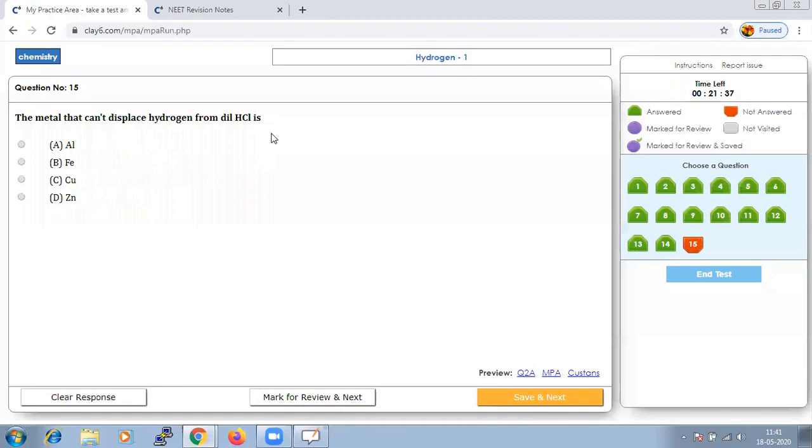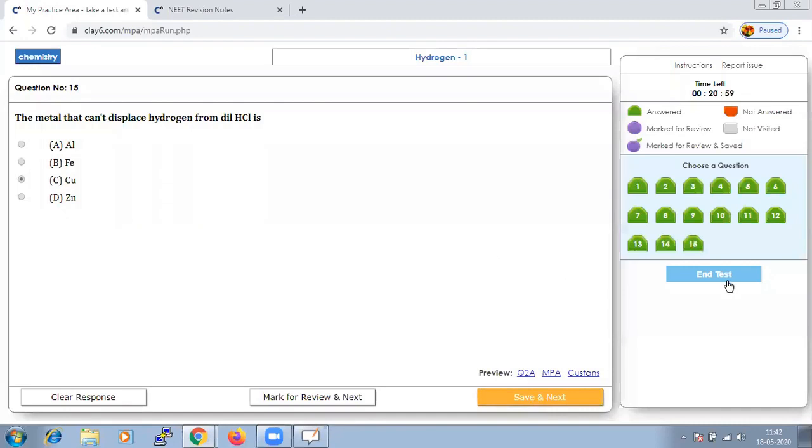When you see the reactivity series, we should analyze where hydrogen lies and where all the other options are. Basically copper, silver, gold are less reactive than hydrogen because they will be below hydrogen in the reactivity series. So from the given options only copper is available here, hence option C should be the right answer. Let us save that and go to next.